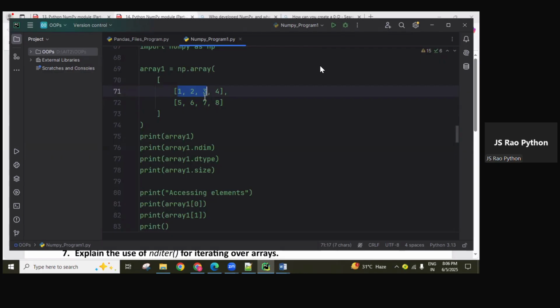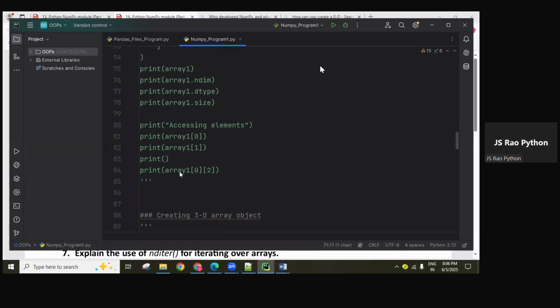Next, because of this you get the first row, and in that row the second-index-based column: zero index, one index, two index. So you're going to get this third value. First you access the row, later you access the column from that row. Like this we can use. This is called nested indexing: first you get one row, and from that row you get the particular column-based value.